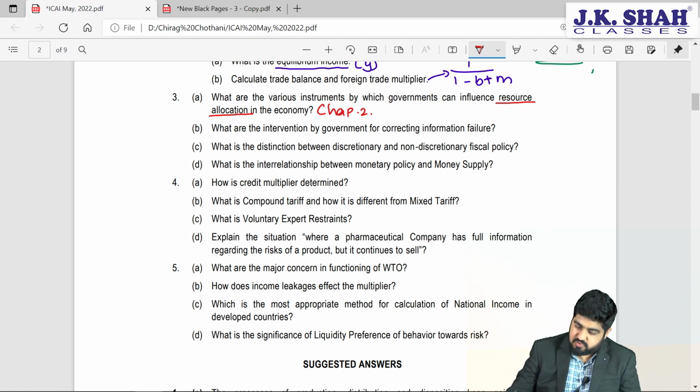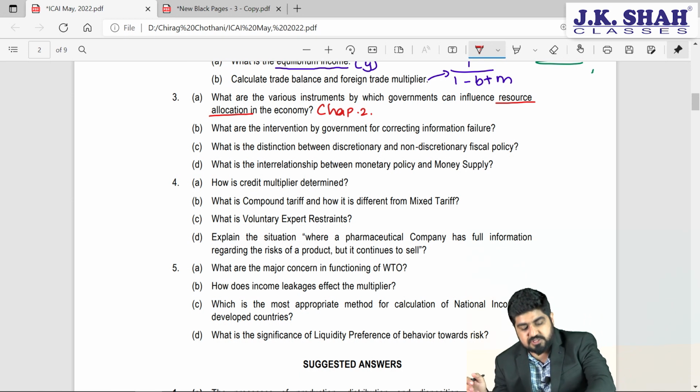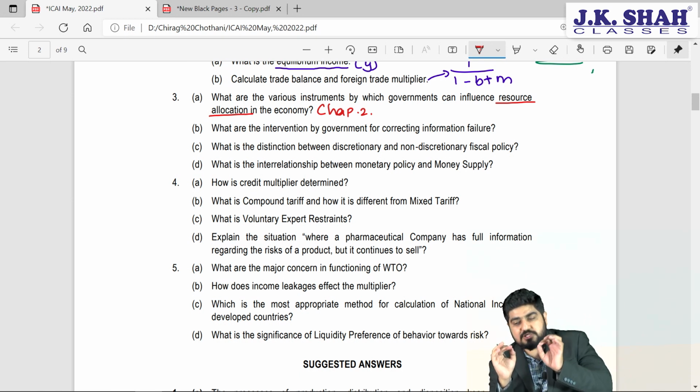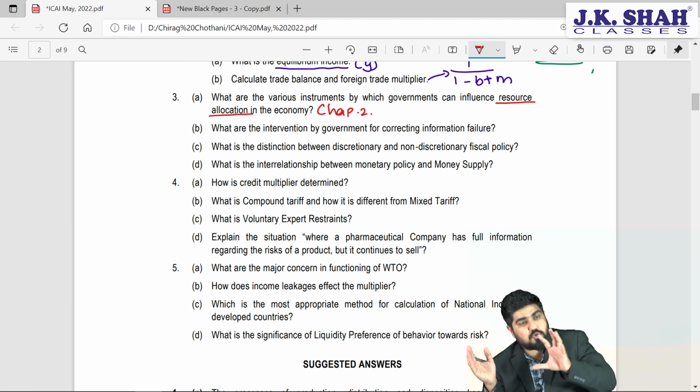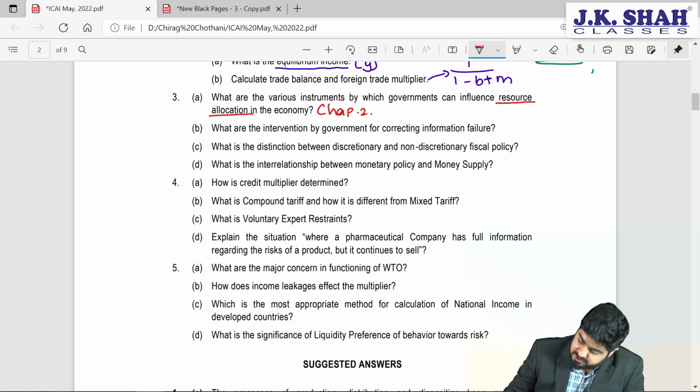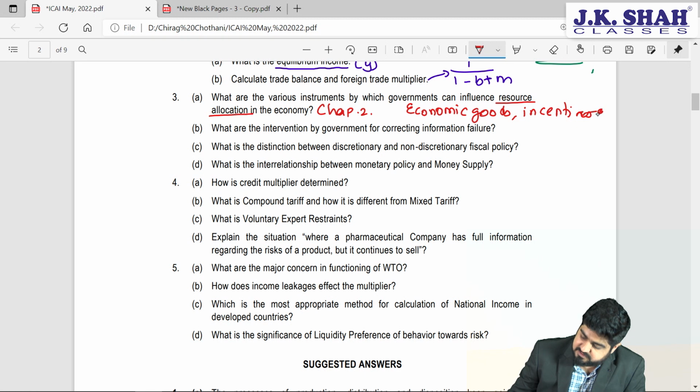So when I am talking about this part, that is resource allocation, it basically wants us to tell how the allocation function operates. So what will government do in resource allocation so as to avoid the market failure? So government will start producing economic goods here. So all the economic goods will be produced by government. Do you remember this point? Then government can give incentives and disincentives, right?